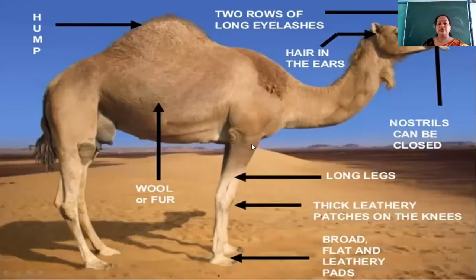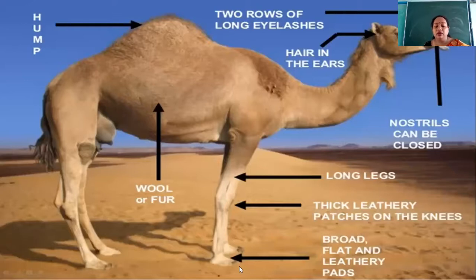Then we have discussed that it has long legs. What is the use of long legs? The long legs keep the body away from the hot sand, and the legs are also strong enough. Why are they strong? So that it can cover longer distances. Then the knee of the camel has leathery patches. Why are these leathery patches present? So that when it kneels down to sit, it is protected from the hot sand.